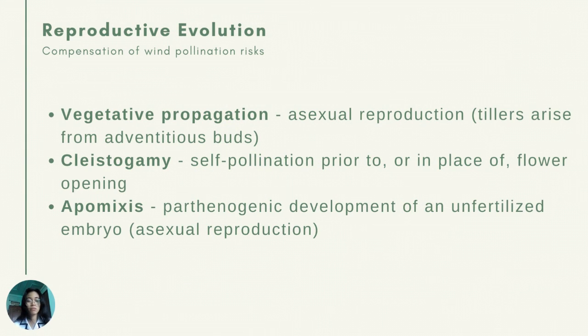So a similar compensation might also be seen in reproductive evolution, in which there is a strong development of vegetative propagation within the family. Vegetative propagation is a form of asexual reproduction in grasses where tillers arise from adventitious buds on nodes, rhizomes, and stolons. There is also a strong development in cleistogamic species, which is characterized by self-pollination prior to or in place of flower opening, and also in apomictic species in which there is a parthenogenic development of an unfertilized embryo. Parthenogenic means that asexual reproduction is used without fertilization.